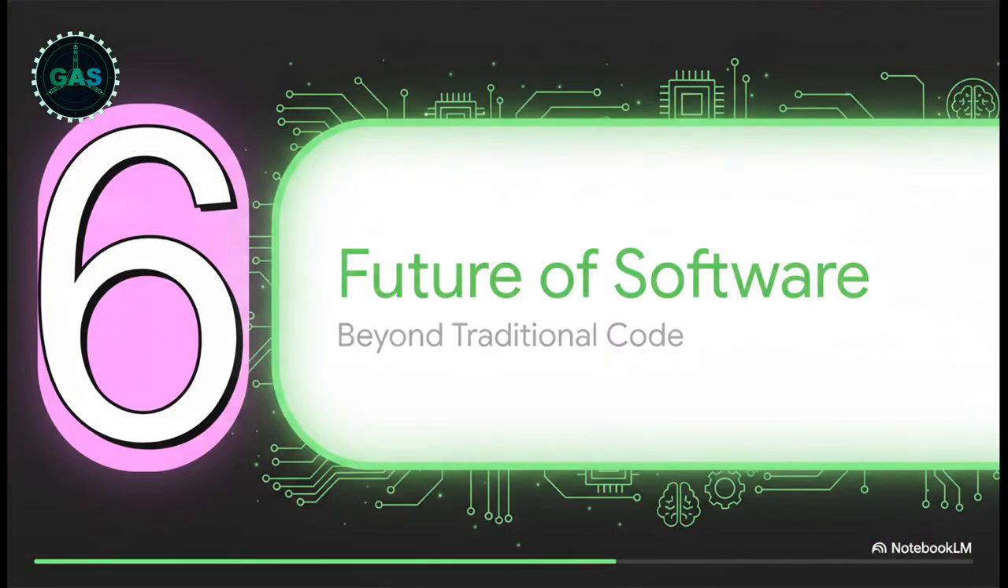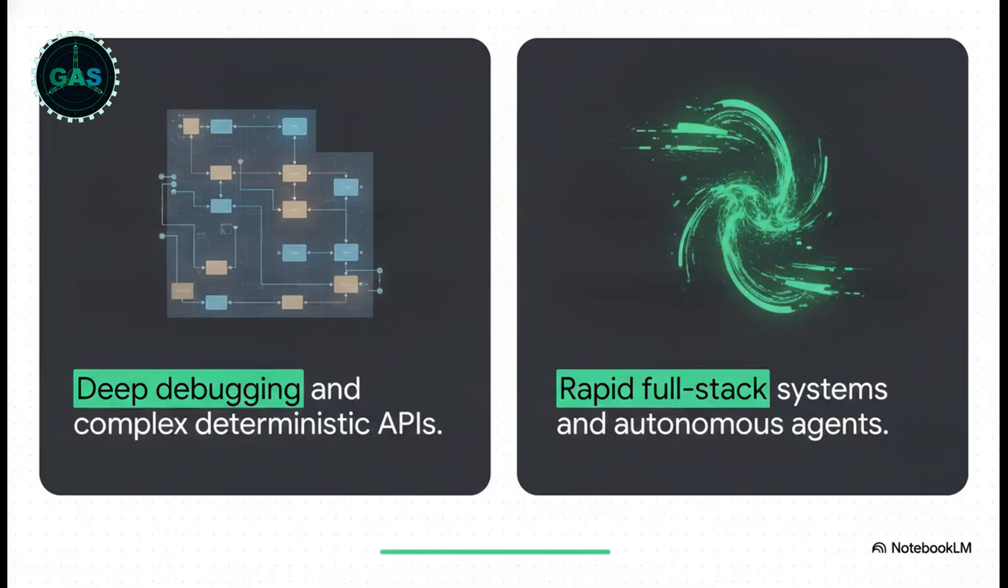Let's zoom out for our final section, Section 6, the future of software beyond traditional code. With all this mind-blowing AI capability, it's easy to think older tools are completely dead. But hold on, we don't want to throw the baby out with the bathwater here. Traditional workflow builders like N8N or Make, they still absolutely rock when you need deep visual debugging or when you're building incredibly complex, strictly deterministic API connections where every single step has to be rigidly mapped out for compliance.